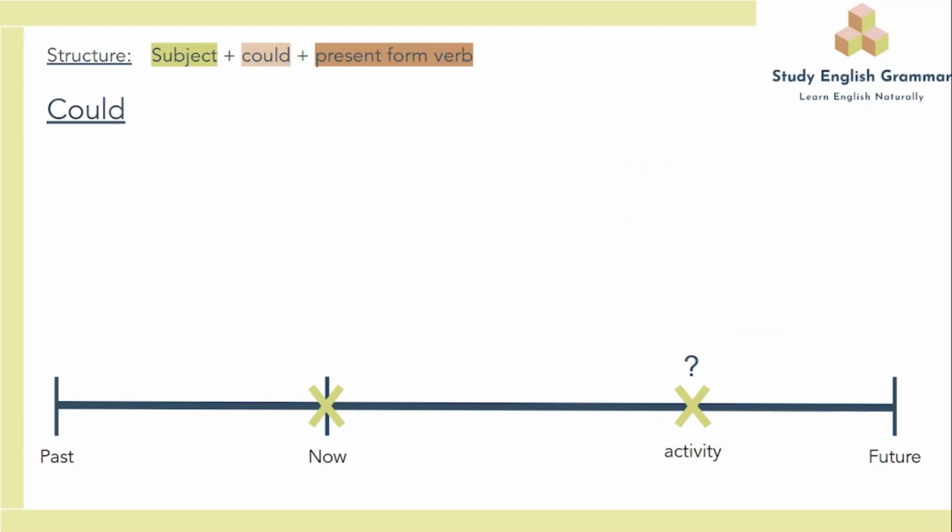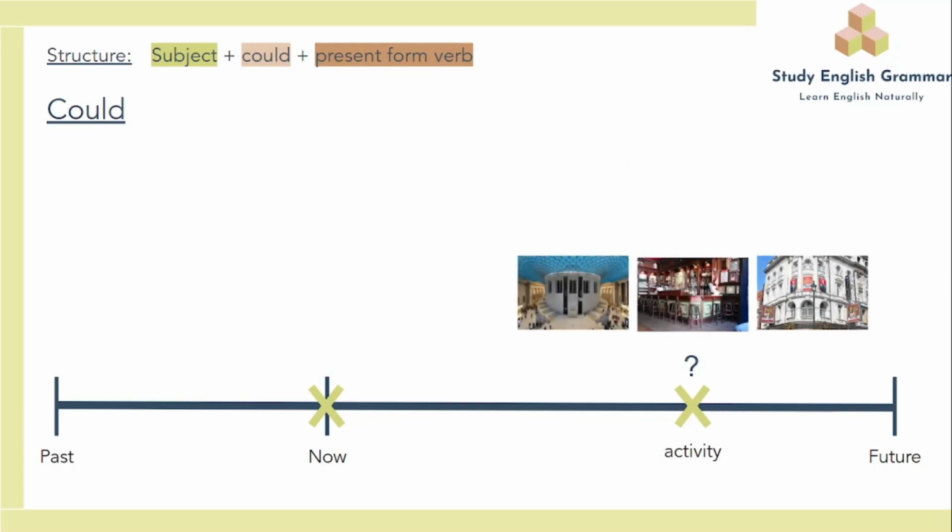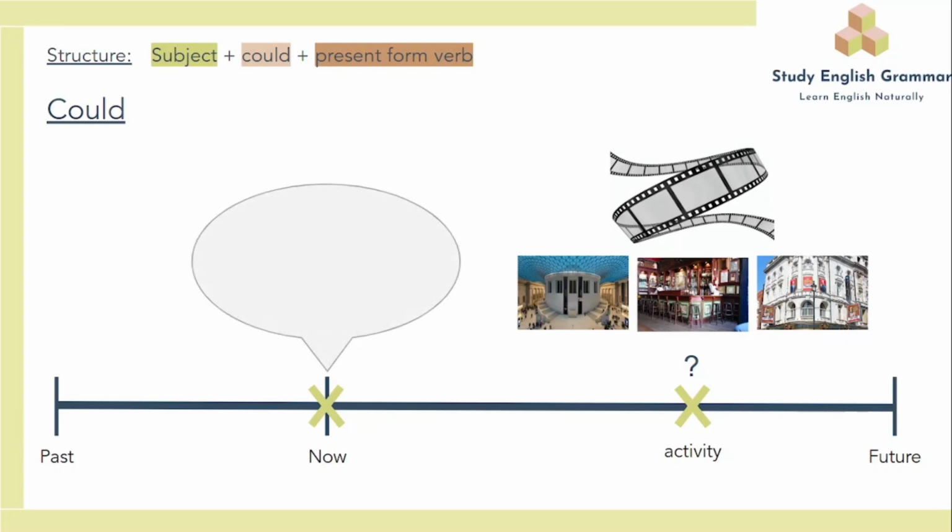We have an activity in the future. We're unsure which activity. There are many options: museum, pub, theatre. However, one activity is more likely than the rest: film. So, now, we could watch a film. The suggestion is that a film is the most likely for the speaker and the subjects.